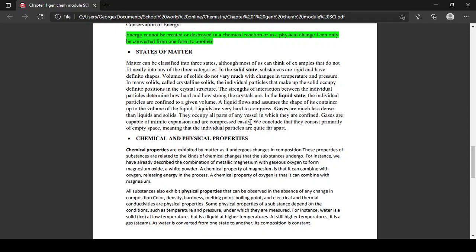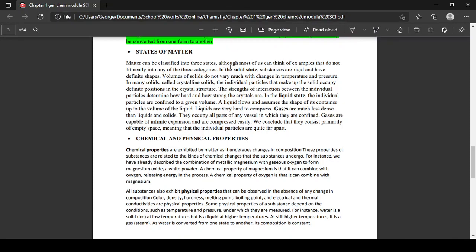If they have a rigid and definite shape, solid, liquid, or gas? Solid. Particles are far apart, solid, liquid, or gas? Gas, sir. They assume the shape of their container. Liquid. They are capable of infinite expansion. Gas. So those are the three states of matter: your solid, your liquid, and your gas.